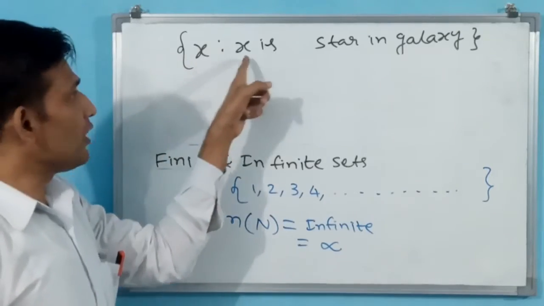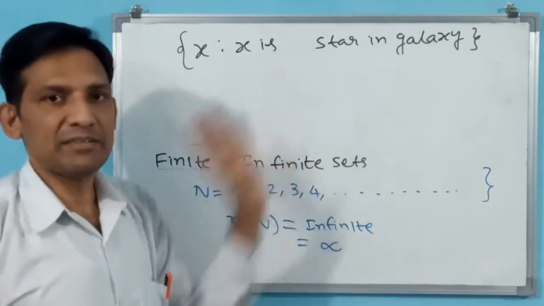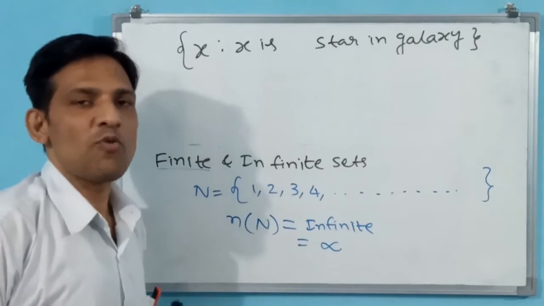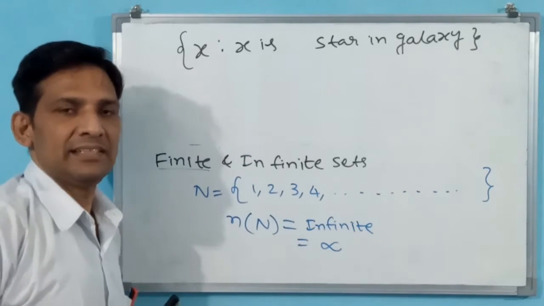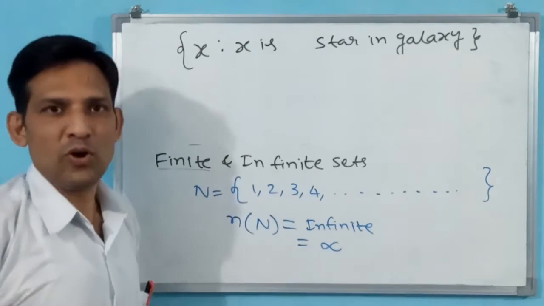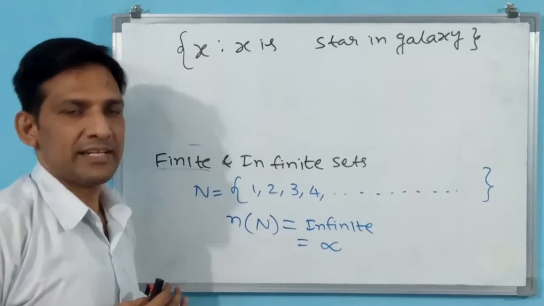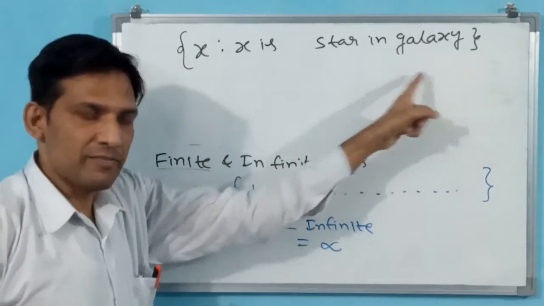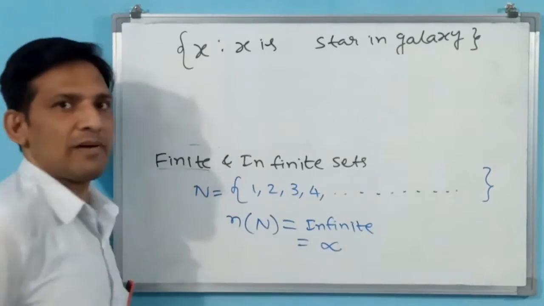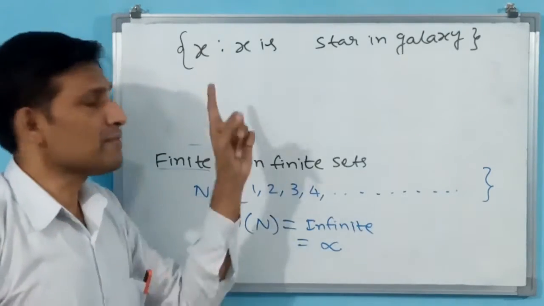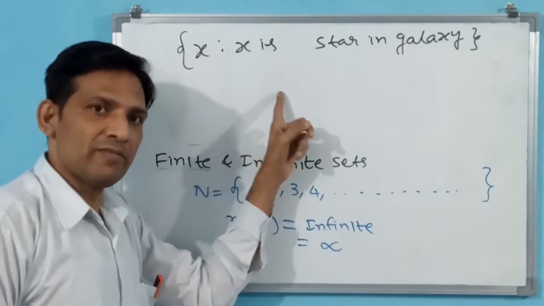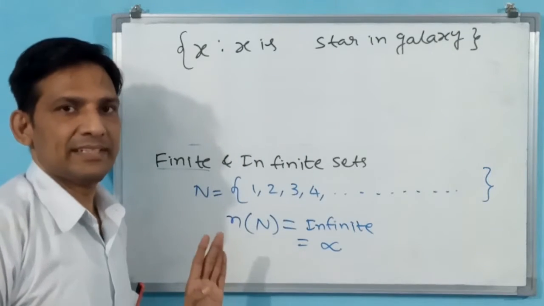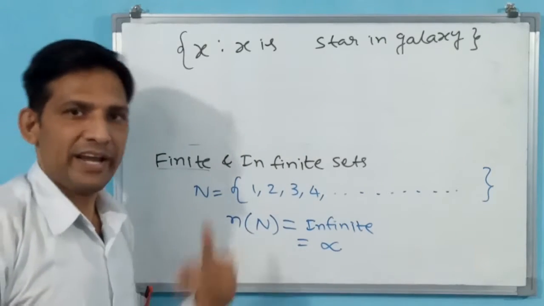For all means all stars in the galaxy will come. How are you going to count the stars in a galaxy? Nobody is able to count stars in a galaxy. That is why this is an infinite set. Infinite set in set builder form, infinite set in roster form. You have clearly understood the infinite set. Okay, we go for the next concept.